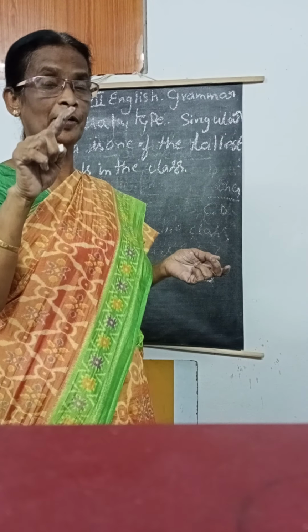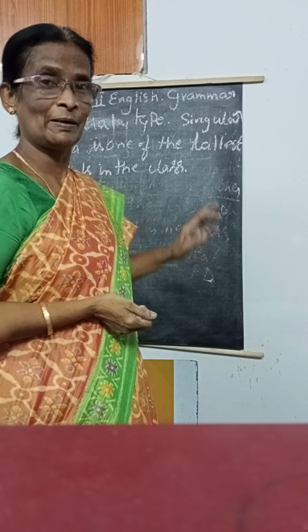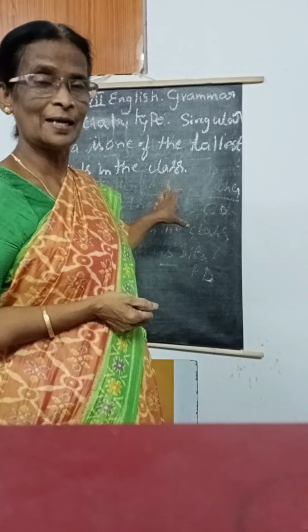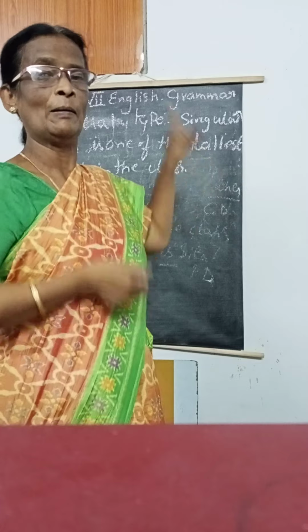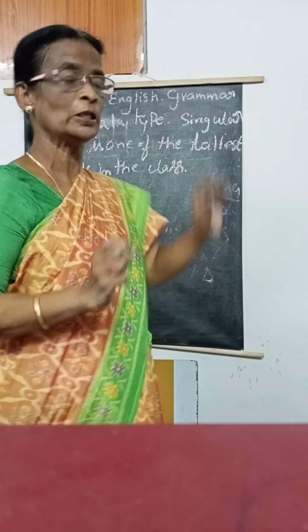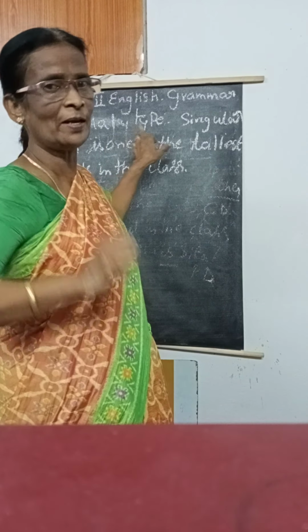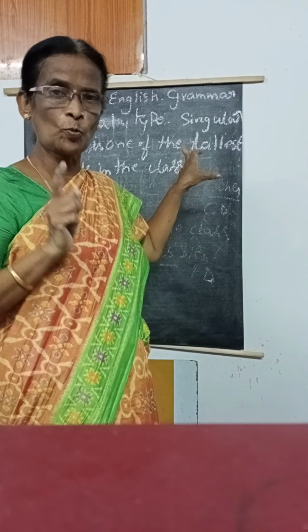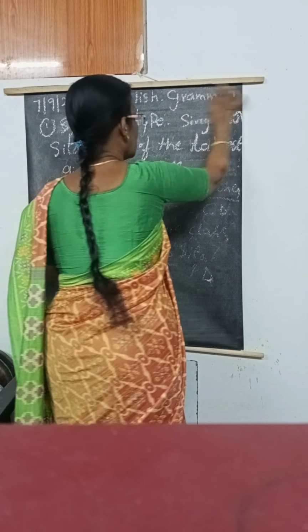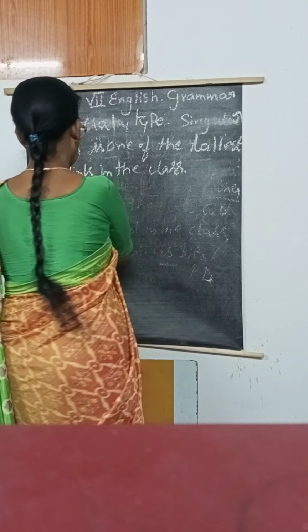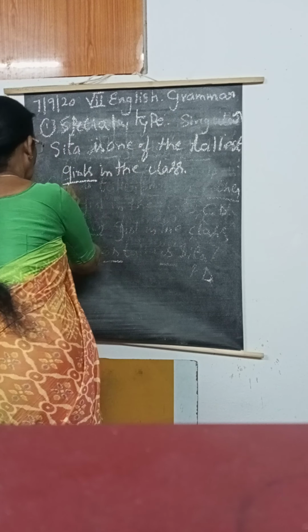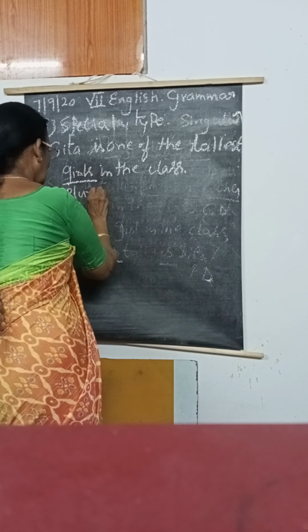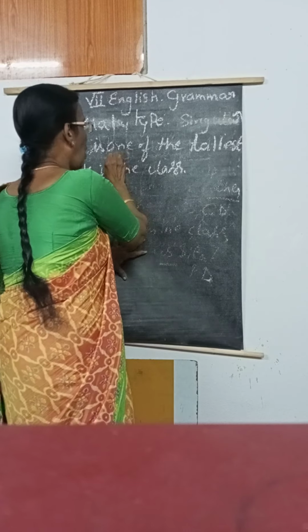what I told in the ordinary type, the common noun is singular. But here, is it singular or plural, ma'am? Plural. Why? Because this is the special type. In the special type, superlative degree, the common noun is plural. Girls, the common noun is plural. That too, we wrote "one of".